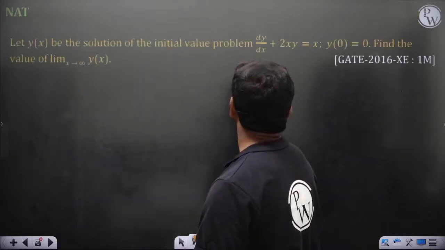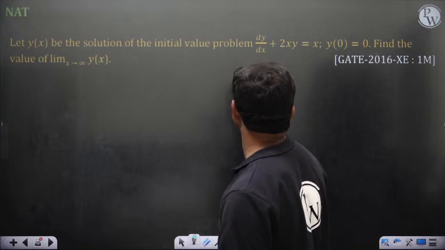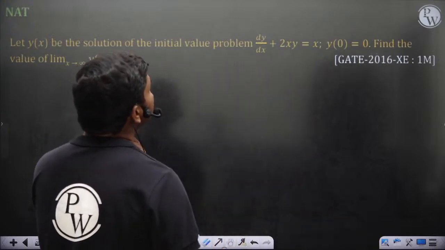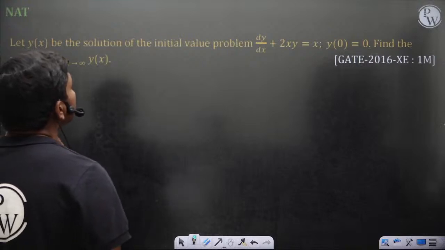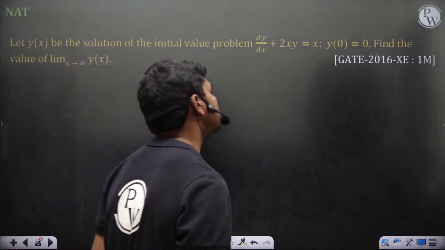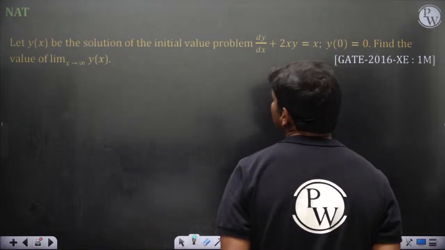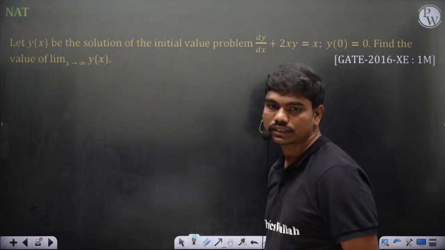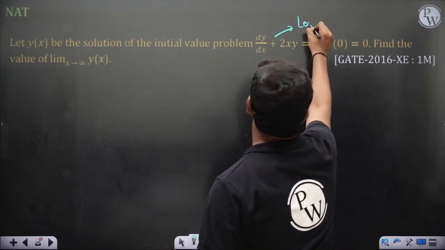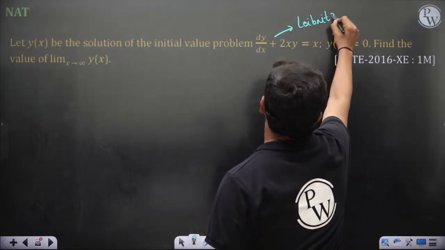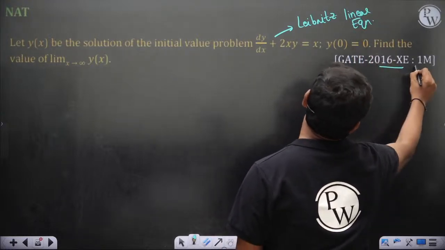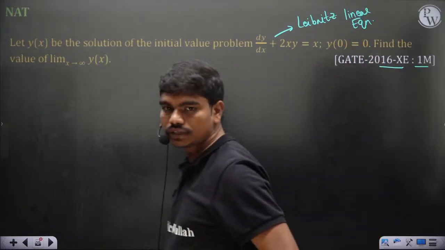So let's solve this. Let y of x be the solution of the initial value problem dy by dx plus 2xy is equal to x, and initial condition is y of 0 is equal to 0. Find the value of limit x tends to infinity y of x. So solve this question. You know, this is Leibniz linear equation, which you might have done sometimes. So solve this question.